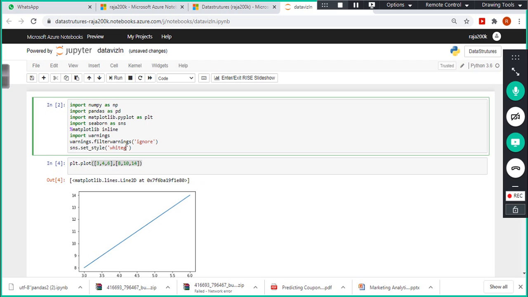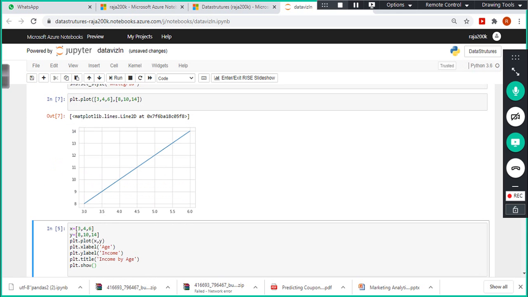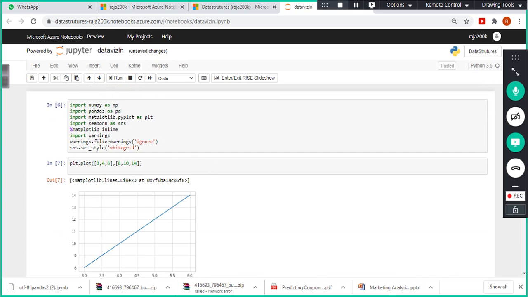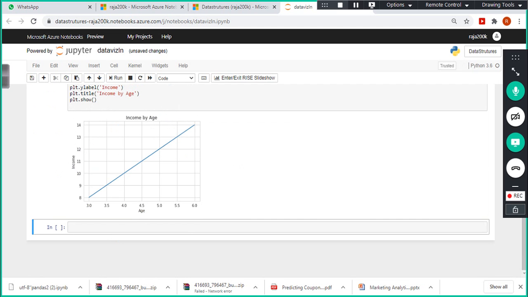I'm going to specify white grid, so that all my charts' background will have some kind of white grid. If you want, you can specify it. This one is helpful to compare x-axis and y-axis exact values. Some people want to find out where exactly it intersects. In that kind of situation, it will be helpful if you set the white grid.